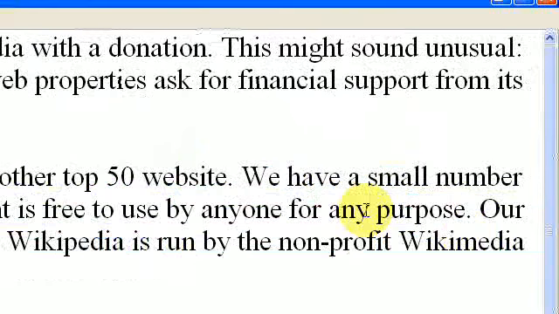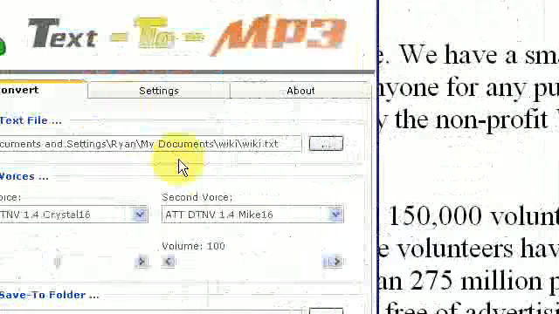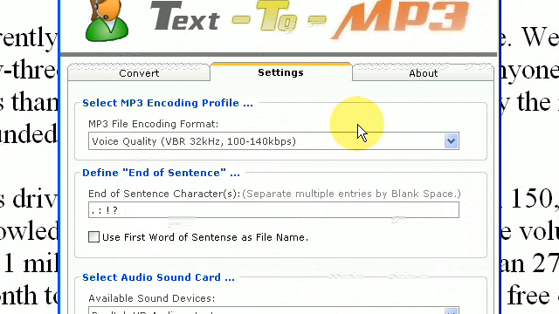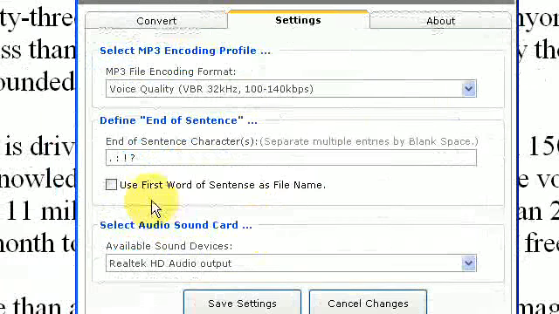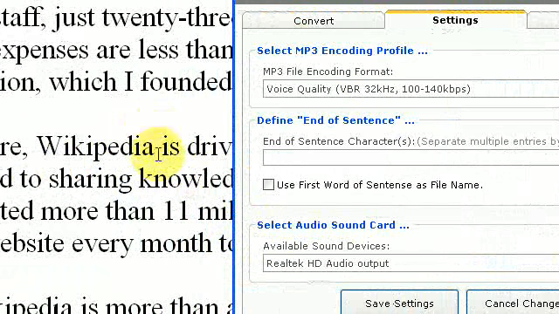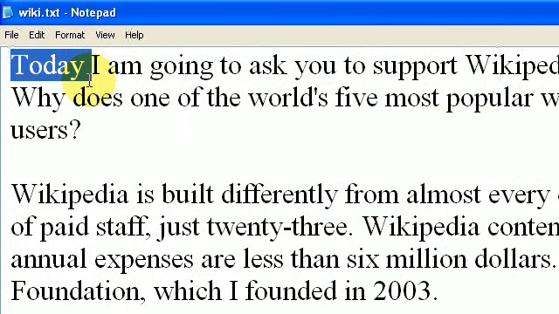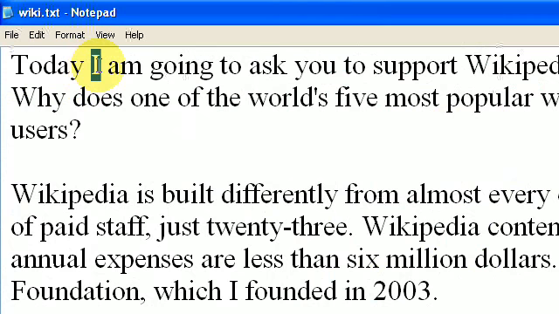But it doesn't have to be delimited by a period. Instead of a period, you can put a colon, an exclamation mark, a space, and then a question mark. Basically, it'll use each one of those as a separate delimiter for a sentence. If you leave it blank, and there's nothing there, it'll use individual words as sentences. So in this case, Today would be the first MP3 file. You open up the MP3 file, it'll just say today, and then the next one will say I, and then am, and so on.